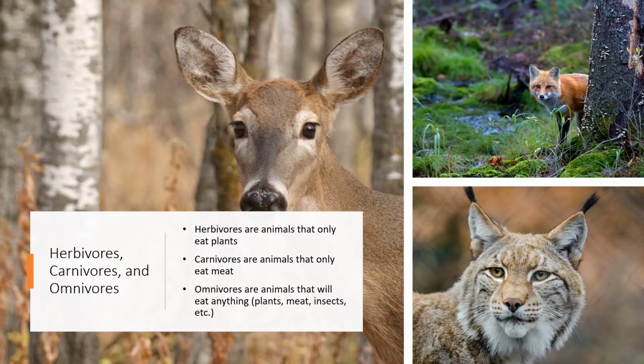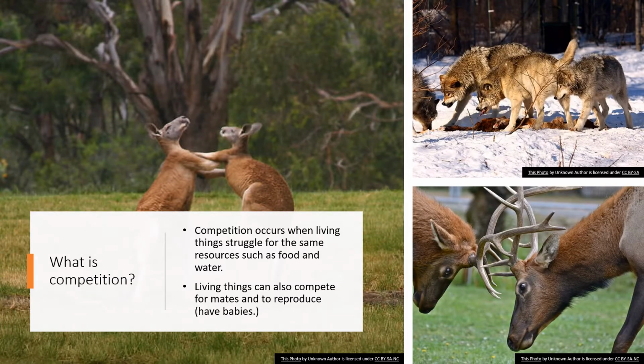Next, I'm going to tell you about herbivores, carnivores, and omnivores. Herbivores are animals that will only eat plants, such as the white-tailed deer. Carnivores are animals that will only eat meat, such as a Canada lynx. And then omnivores are animals which will eat just about anything, such as a red fox or even a black bear.